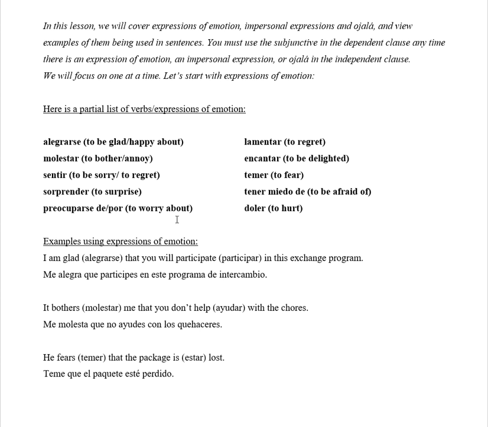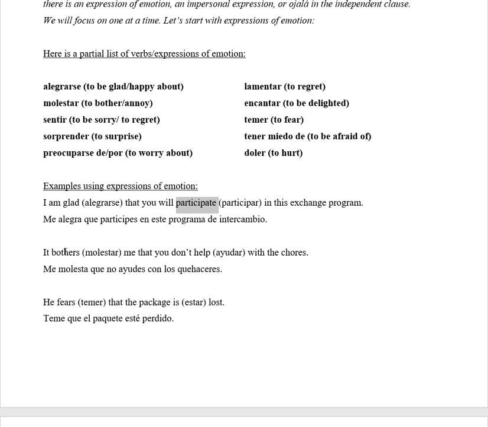sentences that actually use these expressions of emotion in the independent clause. Again, the subjunctive is used in the second verb. So for example, "I am" is the first verb here in the independent clause. "That" is a conjunction here, so we have a second subject, and here is the second verb. So the subjunctive is used here in the dependent clause. Okay. For example, "it bothers." This is the first verb in the independent clause. "Bothers me." Conjunction. Second subject. And here is the second verb, the verb of the dependent clause. And this is where we're going to use subjunctive.